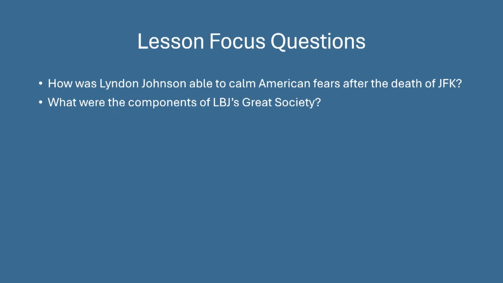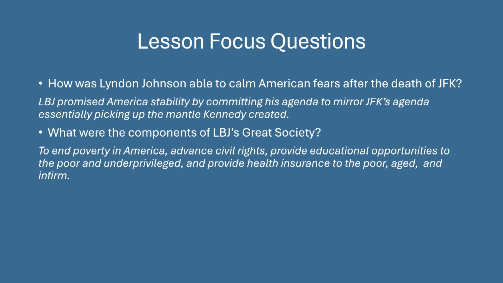Lesson focus question. We had two lesson focus questions of lesson 2. How was Lyndon Johnson able to calm American fears after the death of JFK? And what were the components of LBJ's Great Society? Well, when you look at it, how was he able to calm American fears? He promised American stability by committing his agenda to mirror JFK's agenda, essentially picking up the mantle that Kennedy created.